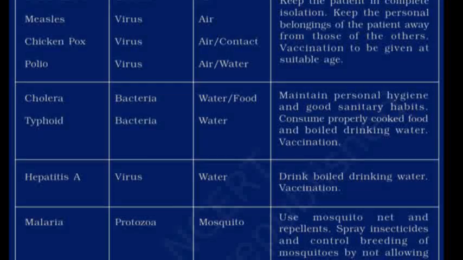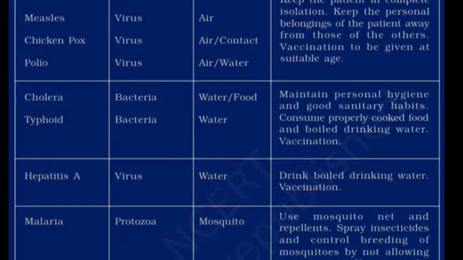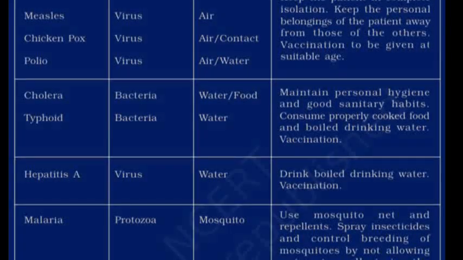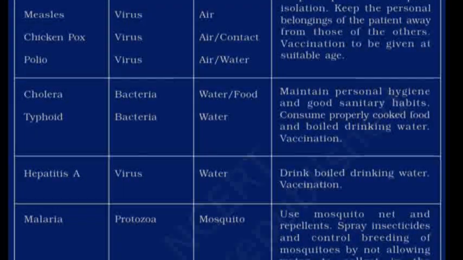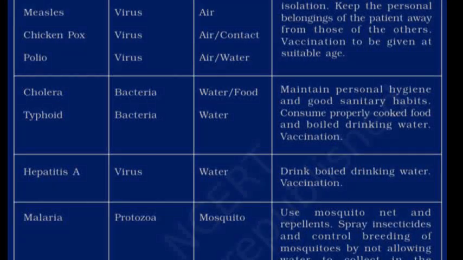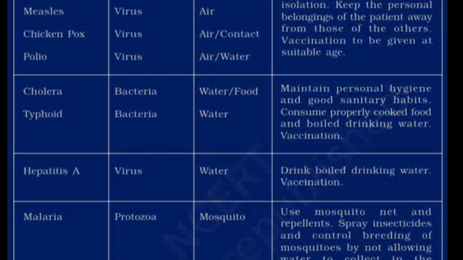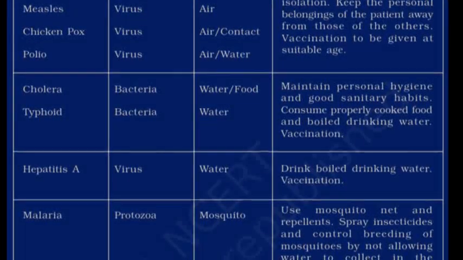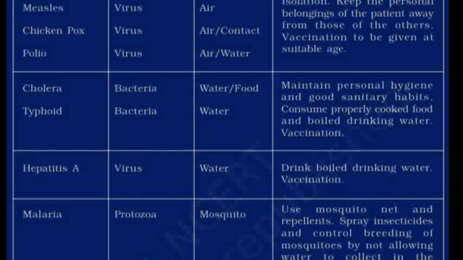The next one is hepatitis A. Virus is the causative agent, a disease-causing microorganism. It's spread through water. Also, we call this hepatitis as jaundice. And drinking boiled water, because it's a waterborne disease, helps prevent this disease. And of course, there is vaccination for hepatitis A also.